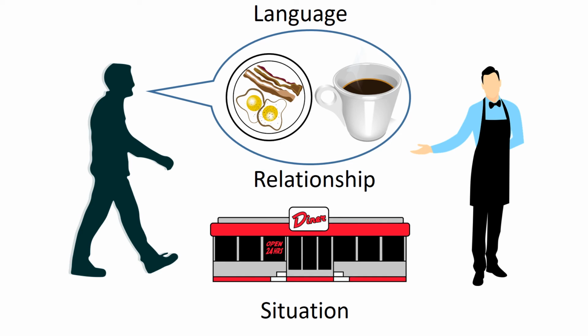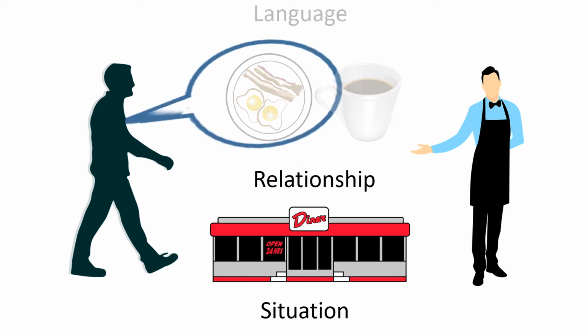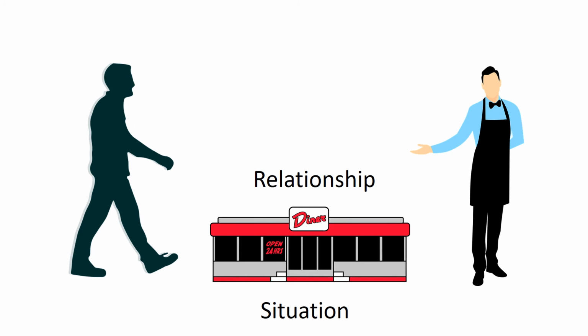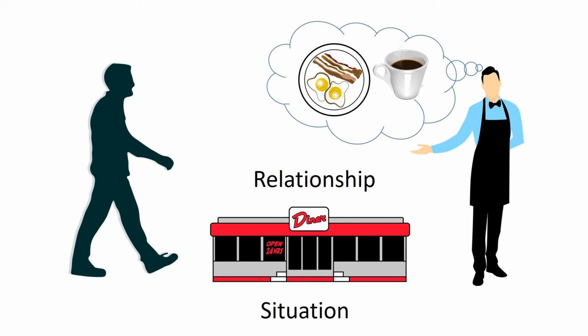This has happened enough that, even if the patron doesn't say a word, his arrival at this place and time trigger expectations in this waiter's mind of what he will say. The repetition of situational and relational patterns are enough to convey the message that up till now has only been conveyed via language. The information that the patron wants bacon, eggs, and coffee is already in the interpretive context because it has become part of the pattern.